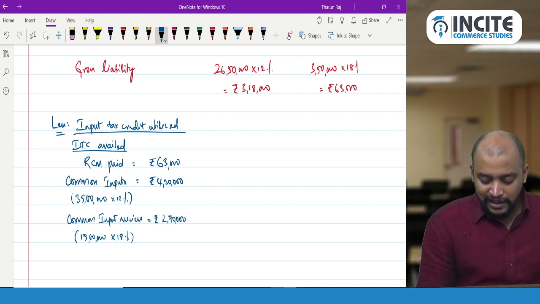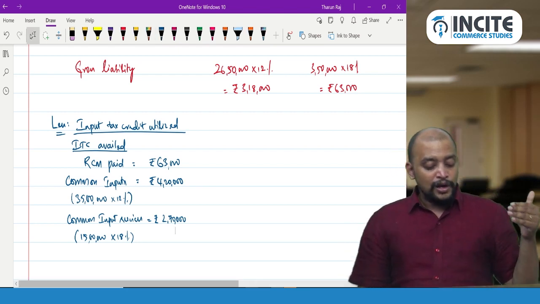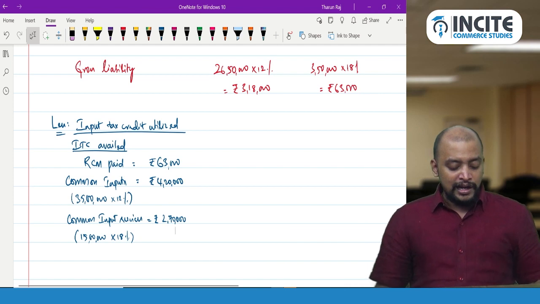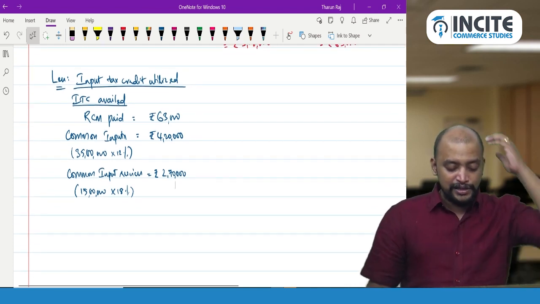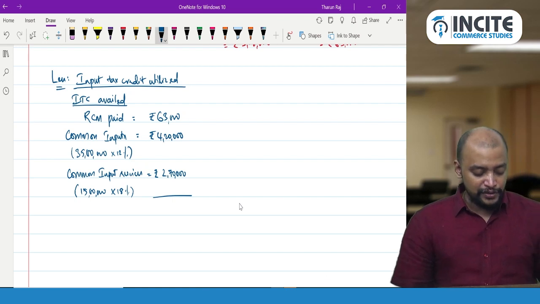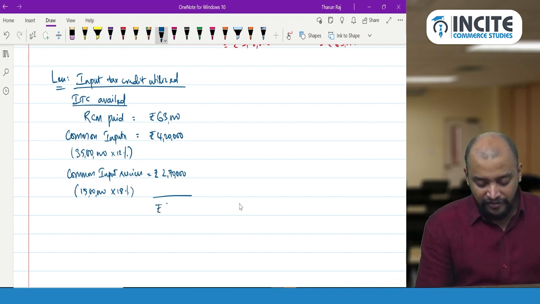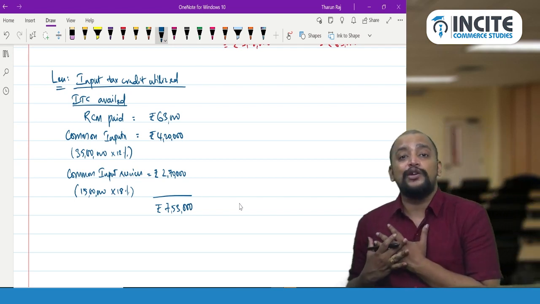So 2,70,000 will be taken as the ITC availed. So RCM paid 63,000, common inputs 4,20,000 and common input services 2,70,000. This is the ITC availed. 2,70,000 plus 63,000 plus 4,20,000 is 7,53,000. 7,53,000 is the ITC availed, but fully we cannot enjoy.